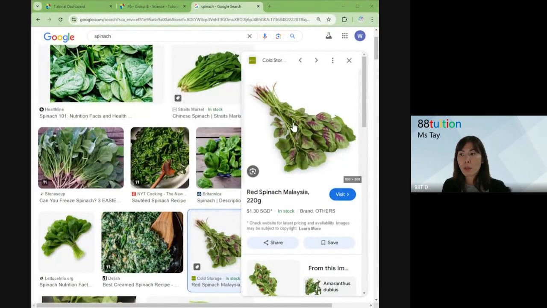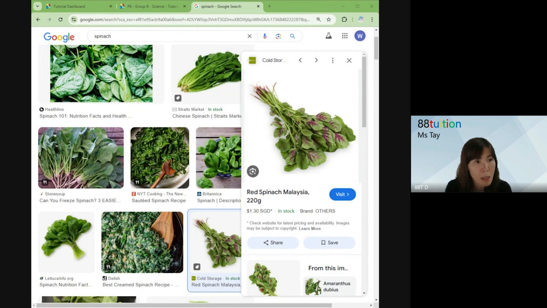Can you see now? These are the leaves and then these are the roots here. The roots are really very few, very little. I have grown spinach in school also. I was in charge of the school garden. So we grow all kinds of vegetables, even peanuts, carrot, potato, and so on. And spinach really looks like this.